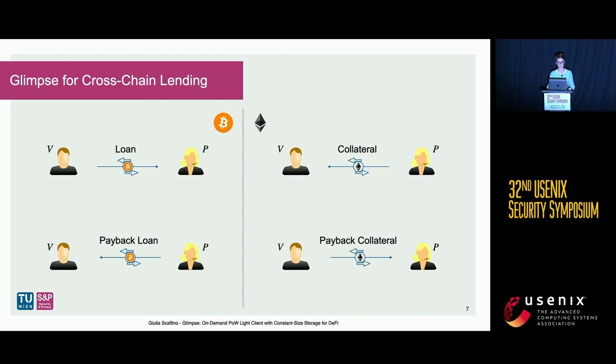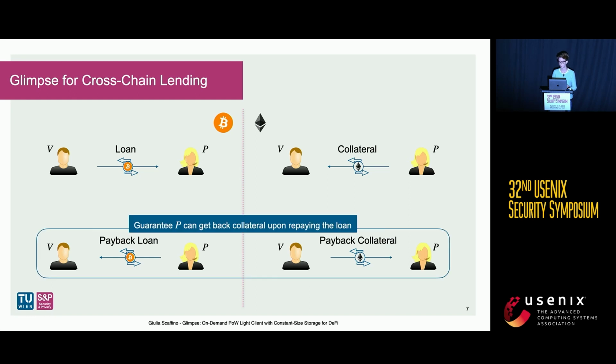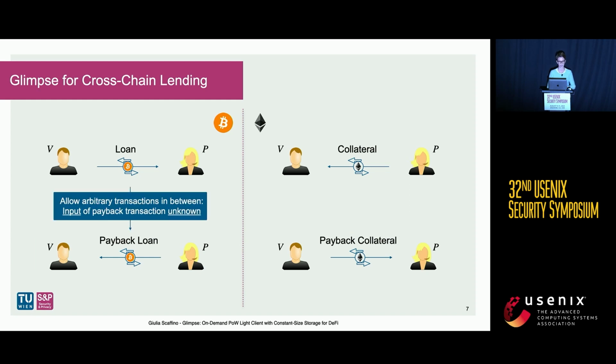When designing cross-chain lending protocols, there are two main challenges. The first one is that at the very beginning, when the prover gives the collateral to the verifier, the prover already has to have some guarantees that she can get back the collateral when she repays the loan. The second challenge is that the transaction that pays back the loan is not fully known at the very beginning.